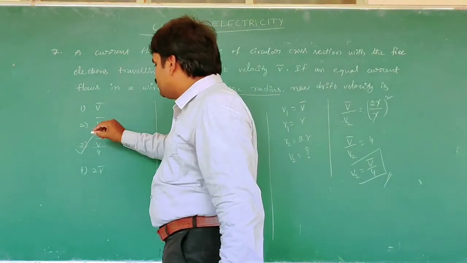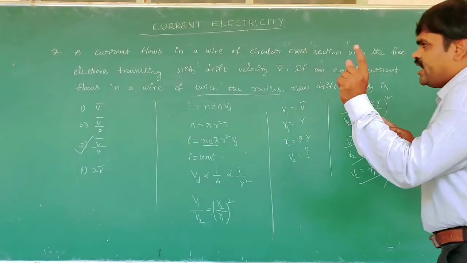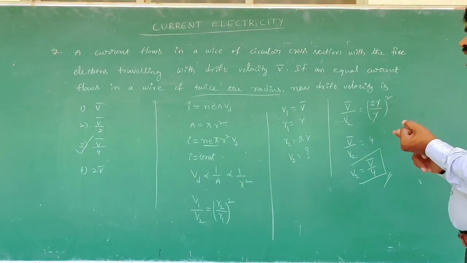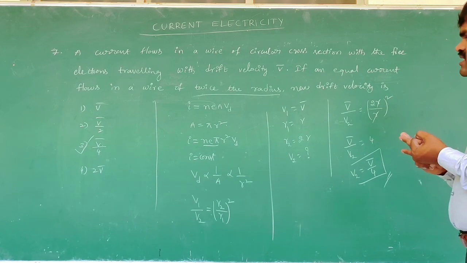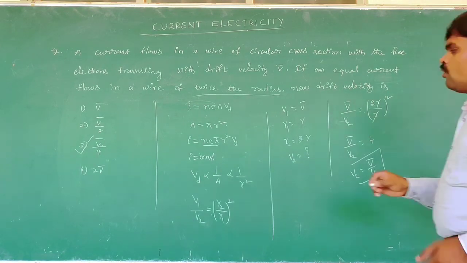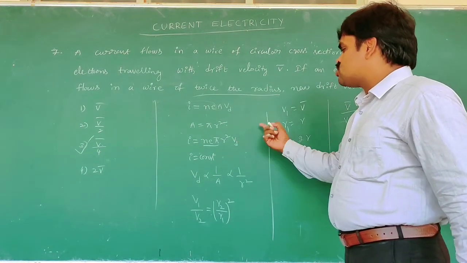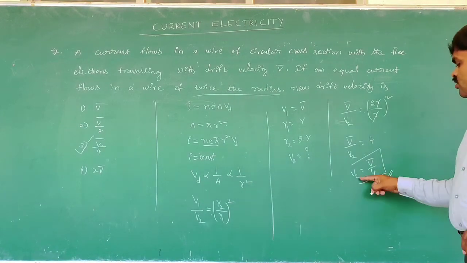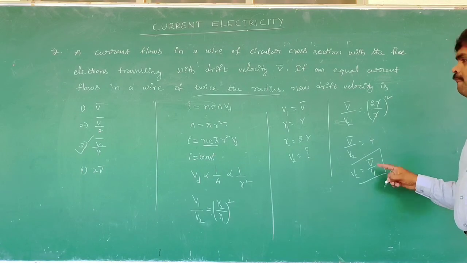Very simple, because in this case the current I will be the same for the same material. That is why I, N the number density, E the charge of the electron, and pi are constants. That is, r square Vd must be a constant. Constant means the drift velocity is inversely proportional to the square of the radius of the cross section of the wire. That's why V2 is equal to v bar by 4.